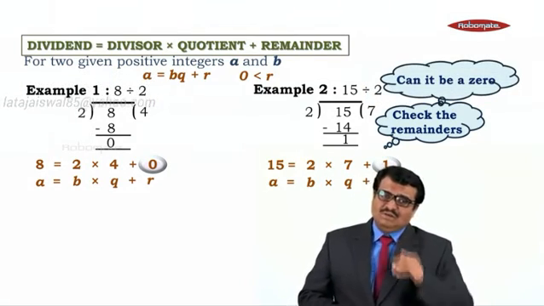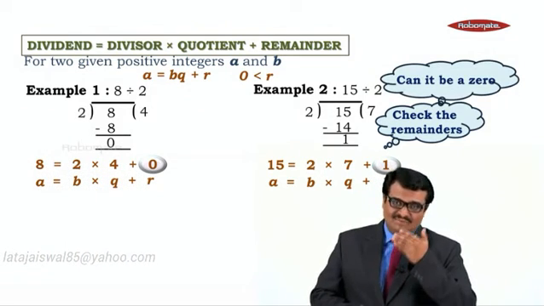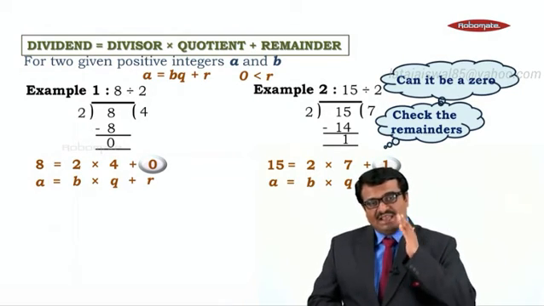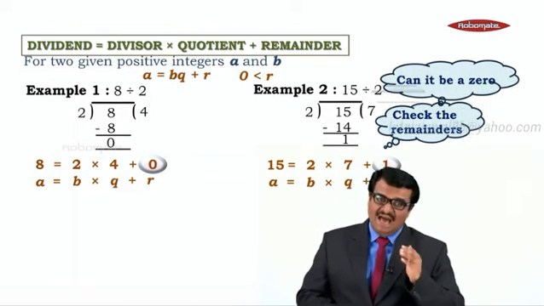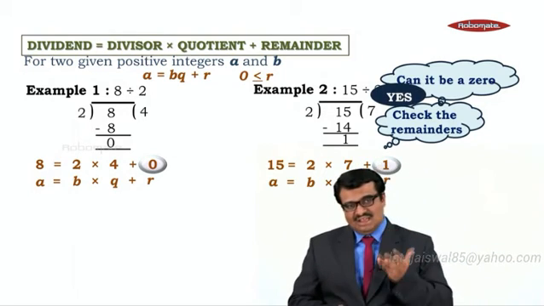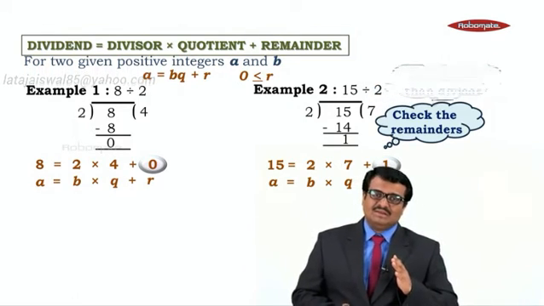Can it be equal to 0? Can this remainder be equal to 0? Yes. In the first case, first division, when we divided 8 by 2, what is the remainder? Remainder can be 0. It cannot be negative, but it can be equal to 0. So what can we say? R is greater than or equal to 0. R can be either greater than 0 or equal to 0, but it can never be negative.